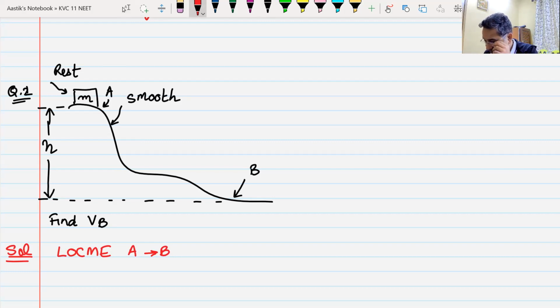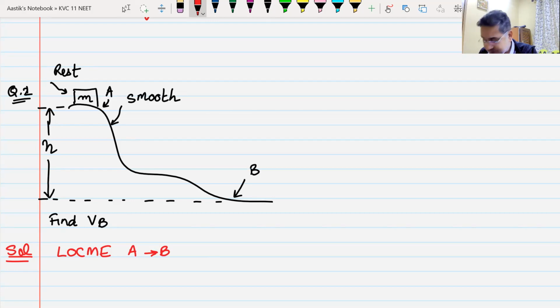Now, when we are trying to apply LOCME, we must also think about what forces are acting on this body. As I see, there is one force, which is gravity, acting on the body. No problem. Gravity is a conservative force. LOCME can be applied. There is also one more force acting on the body. Can you tell me what is the second force apart from gravity which is acting on this body?